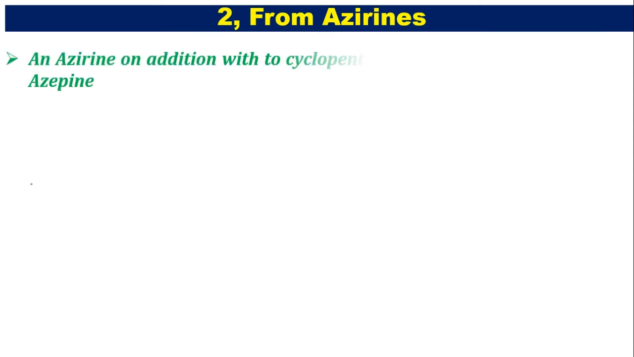Now second method, from azirines. Here azirines can act as dienophiles. We already saw this reaction in the first unit. So now azirines undergo Diels-Alder reaction with cyclopentadienone. Now this compound further undergoes a small decomposition reaction, thereby producing our compound 2H-azepine.